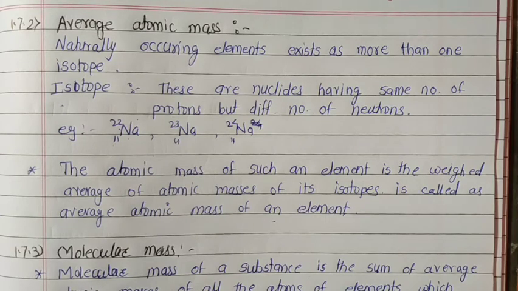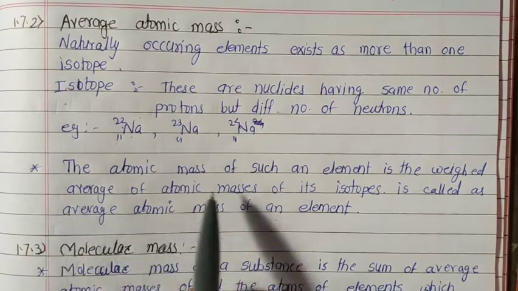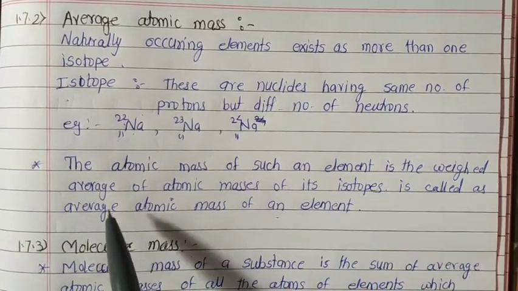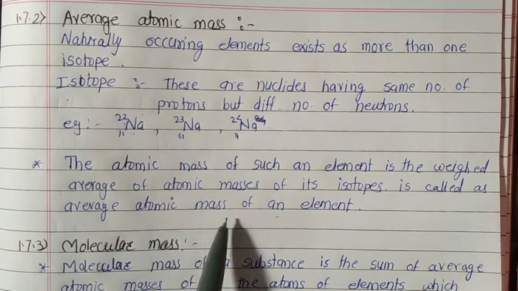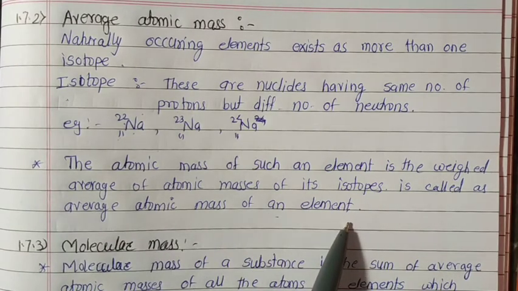The atomic mass of such an element is the weighted average of the atomic masses of its isotopes. It is called the average atomic mass of an element.